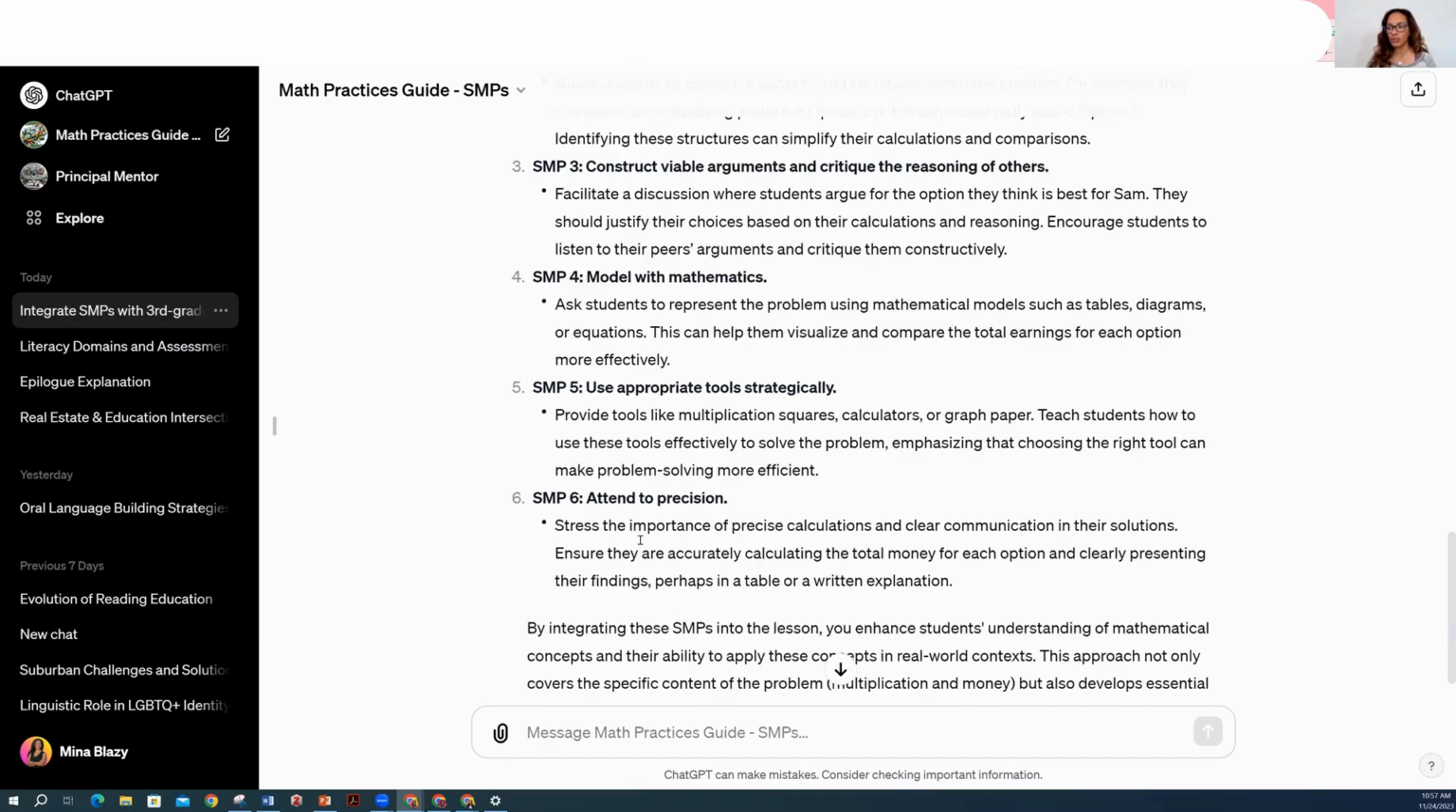Attend to precision. Stress the importance of precise calculation and clear communication in your solution. Now, I'm going to argue precision is the lining up of the grid, where everything goes, that as well. Ensure they are accurately calculating the total money for each option and clearly presenting their findings, perhaps in a table, lining it up, or in a written explanation.